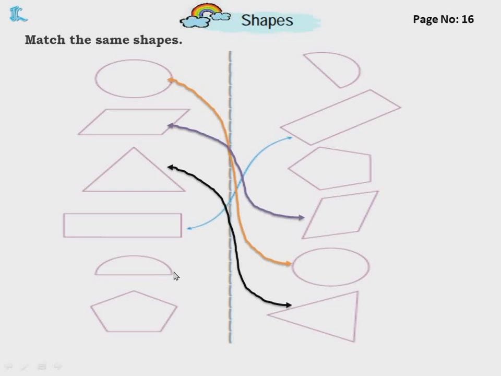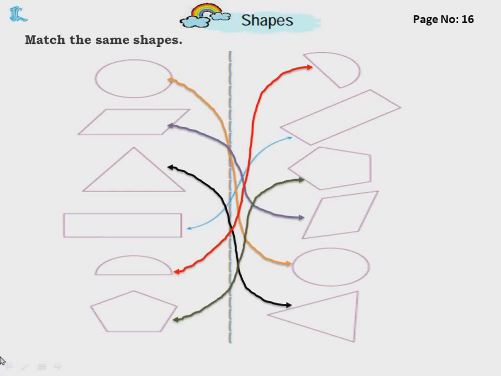Next, this is half of a circle, that is a semicircle. Where is a semicircle? Here. So you'll match it here. Next, see here how many sides are there? 1, 2, 3, 4, 5 sides. A shape with 5 sides is called a pentagon. Where is another pentagon? Here. So we will match it here.